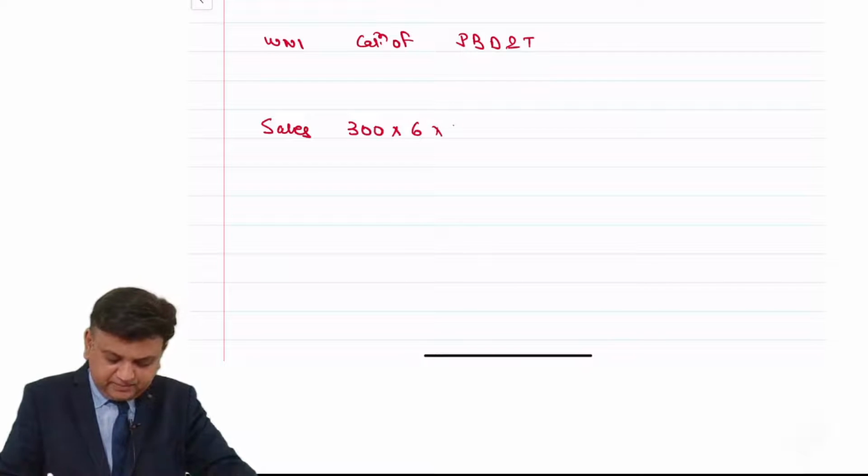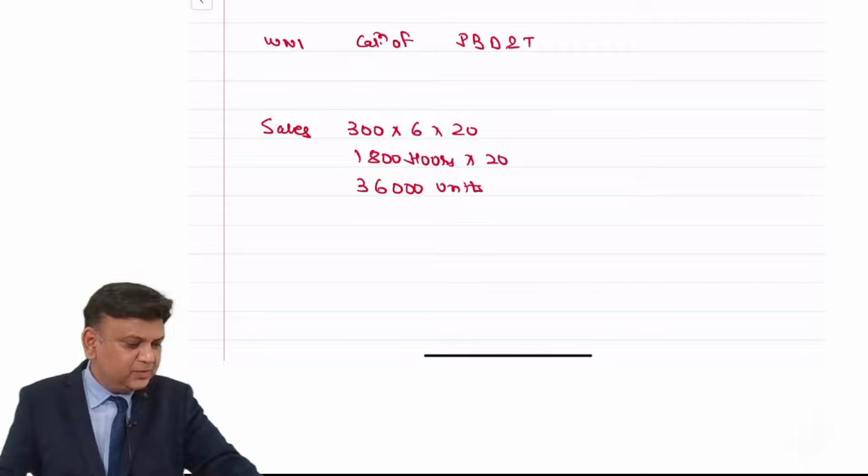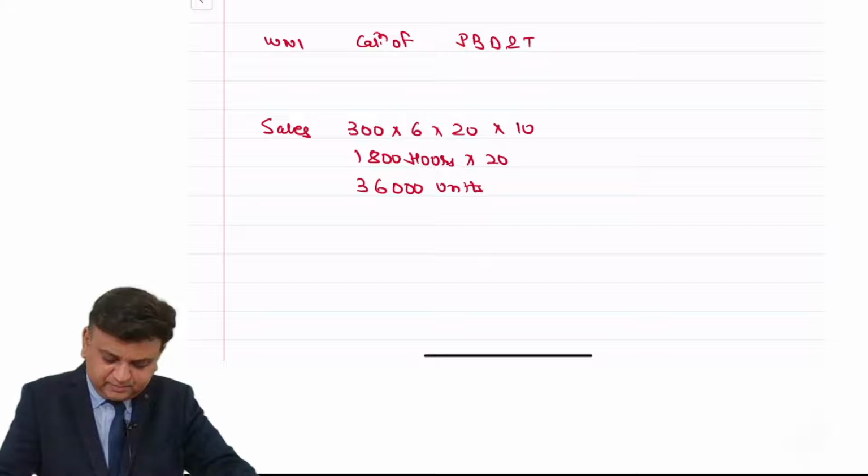Output is 20, so it is 1800 hours into 20. That comes to 36,000 number of units. And selling price is provided to us as 10. That comes to 3,60,000.